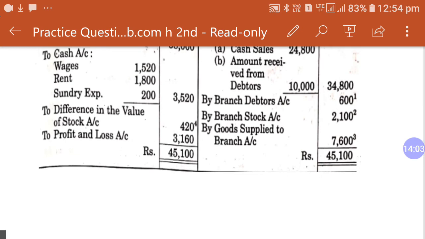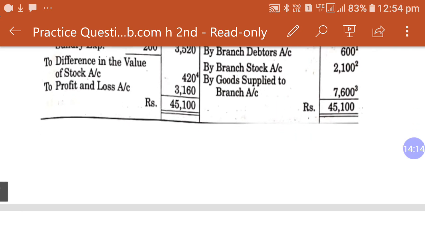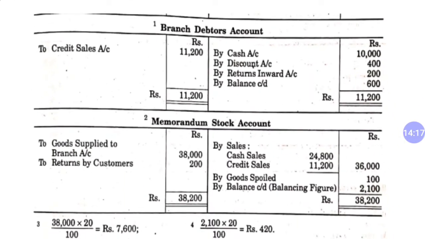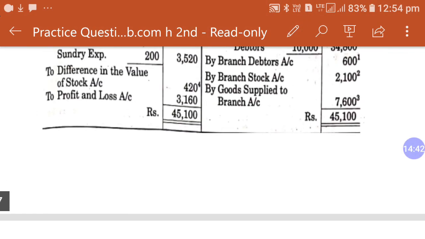Now after that we have by branch stock. This branch stock is the balance of the memorandum branch stock account. It's the closing stock at the end of year. So let's check how it comes. In the branch stock account, the debit side will increase: to goods supplied to branch from head office 38,000, and goods returned by customer 200. Now our total amount of goods is 38,200, and it will reduce by the cash sales, credit sales and goods spoiled. So 2,100 is our balancing figure, which remains unsold at end of year.